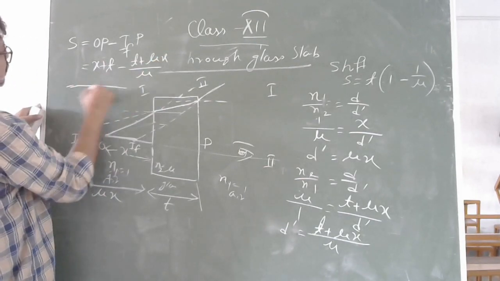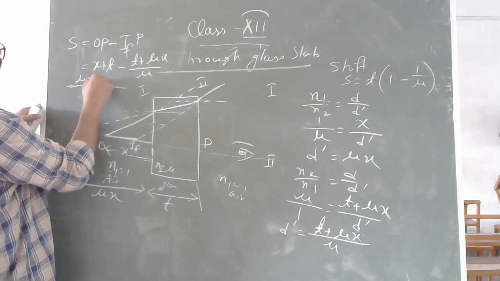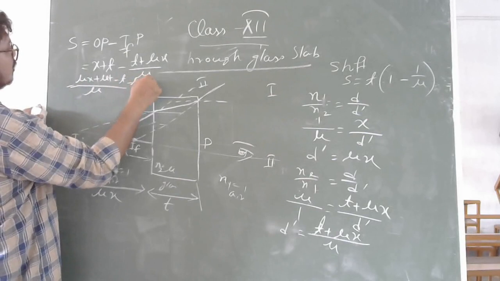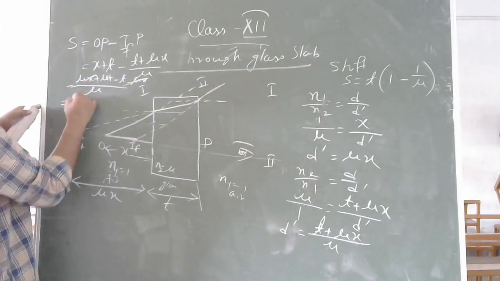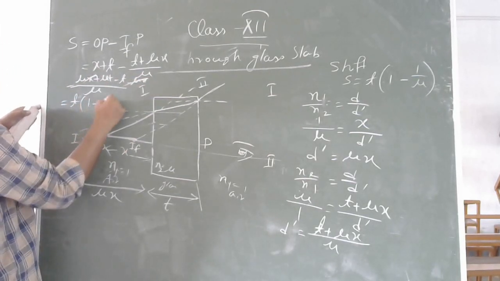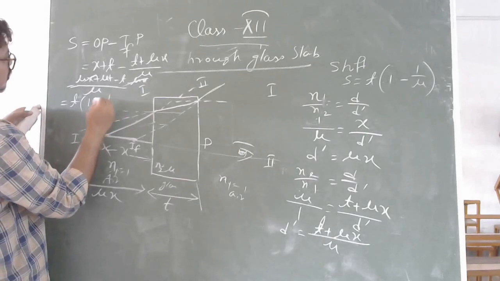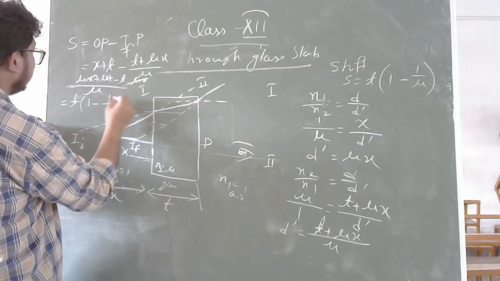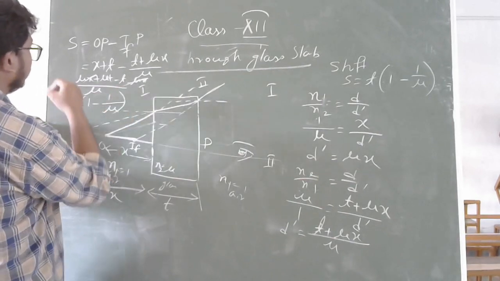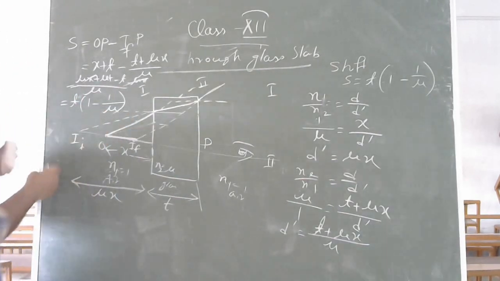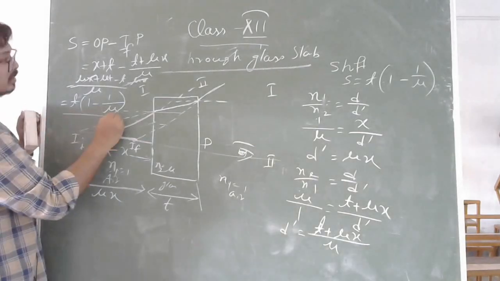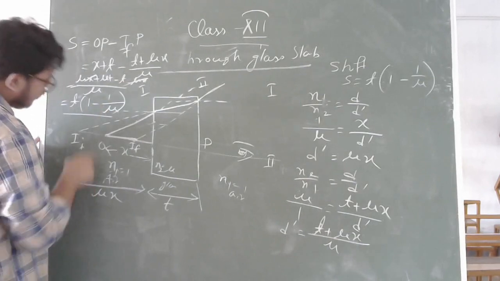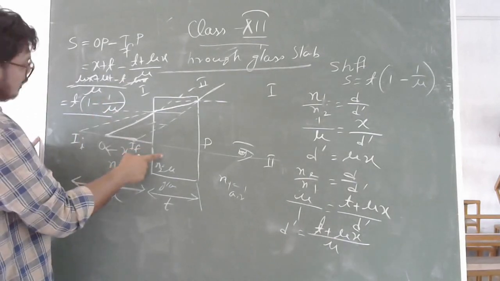If you take LCM, mu x plus mu t minus t minus mu x, this one cancels. If you take t common, you will get t into 1 minus 1 by mu. So this is the relation. Here we are considering air, that's why this value is 1, and for the glass slab we are considering mu.